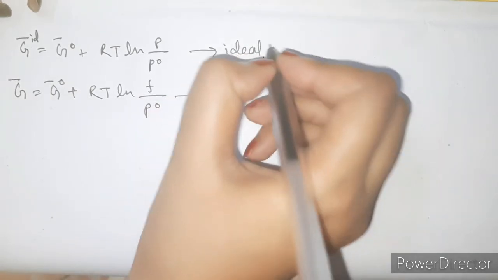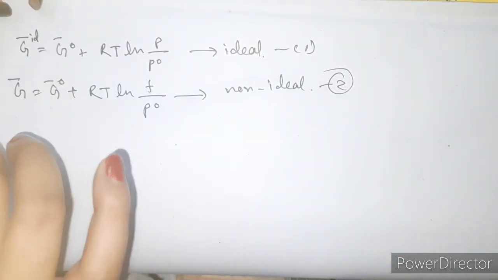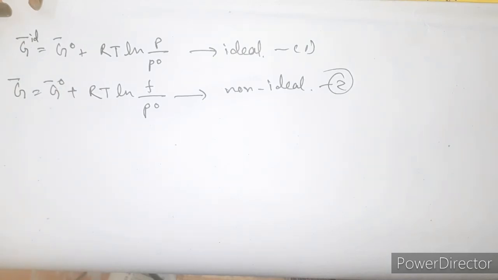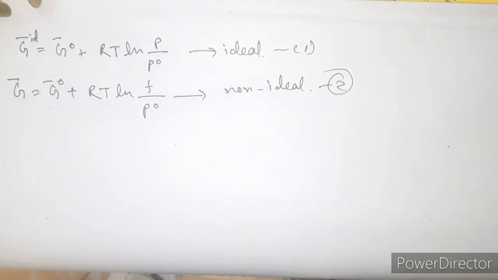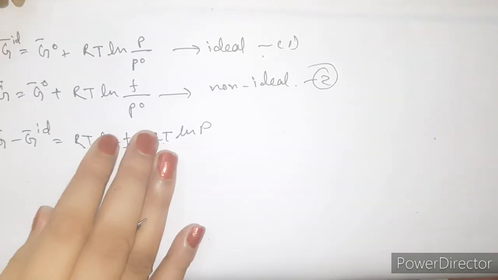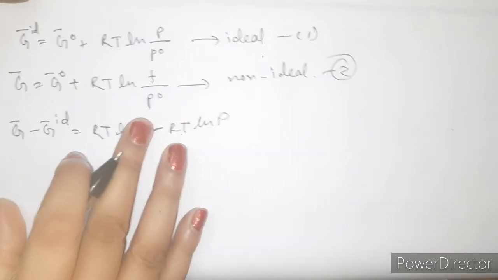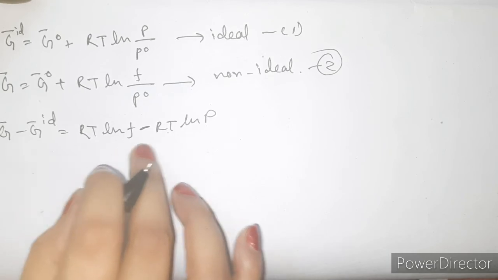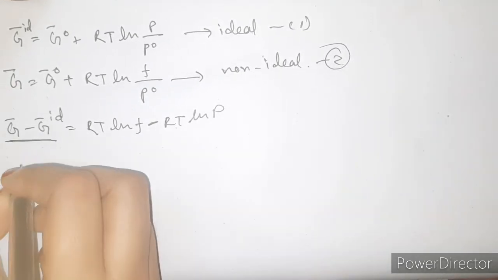So if this is equation 1 and this is equation 2, then just by subtracting equation 1 from equation 2, you can get that G bar minus G bar ideal is equal to RT ln f minus RT ln P. Now what is the value of this G bar and G bar ideal?